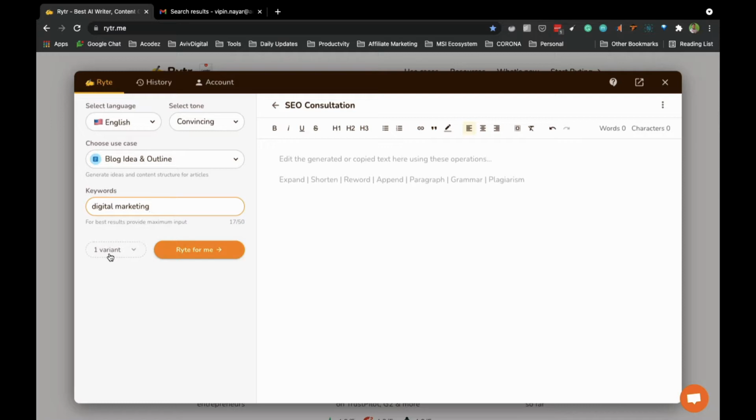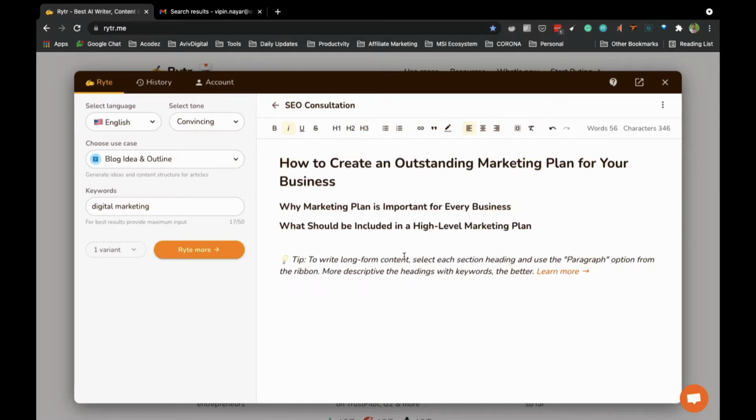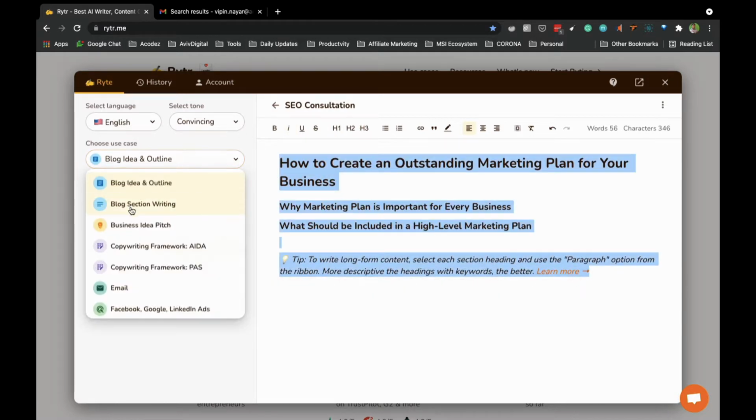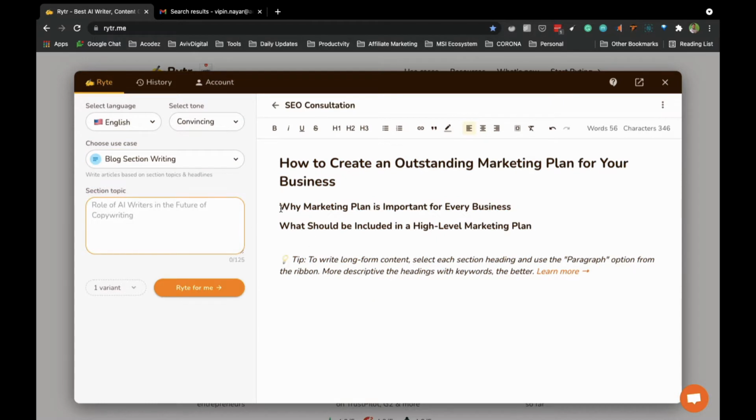Digital marketing, so you get three variations. Write me in, so you will get write me in how to create, and this is the outline. So now you can start writing your content based on this particular outline. So that's the blog outline. Then blog section. So now we got a blog section, so now I am going to include blog section content.